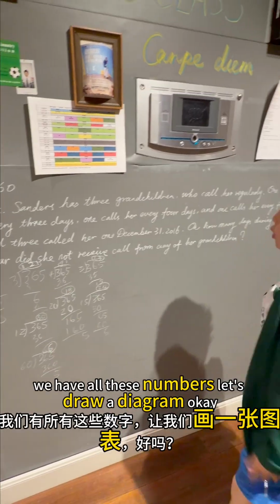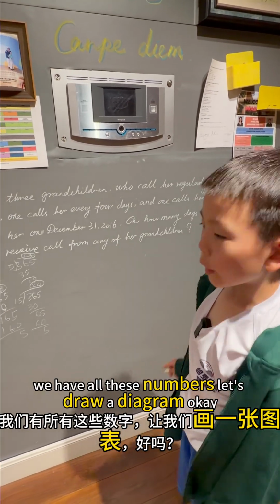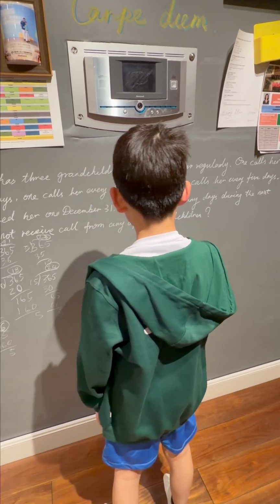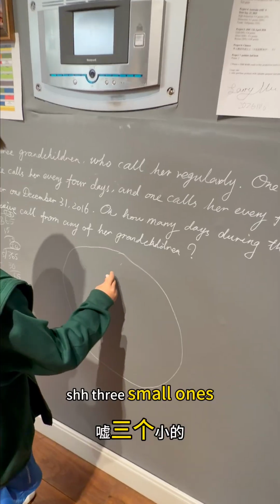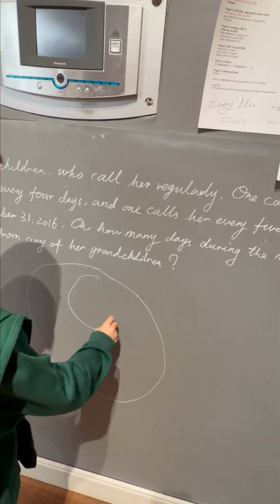So now we have all these numbers. Let's draw a diagram. Okay, 3 small ones.